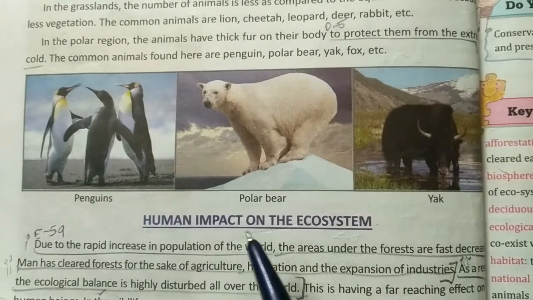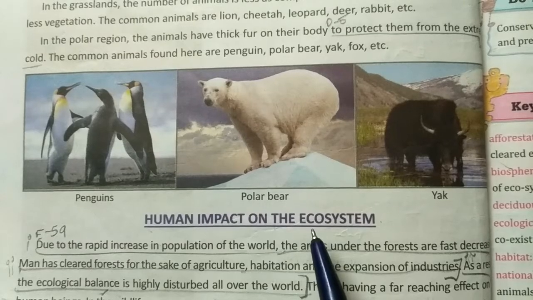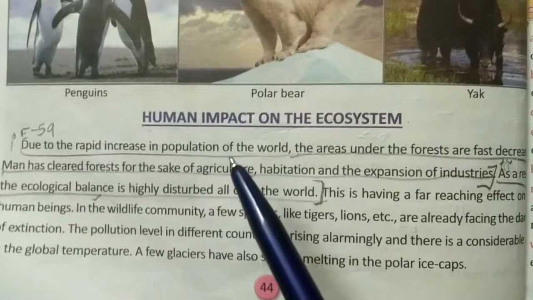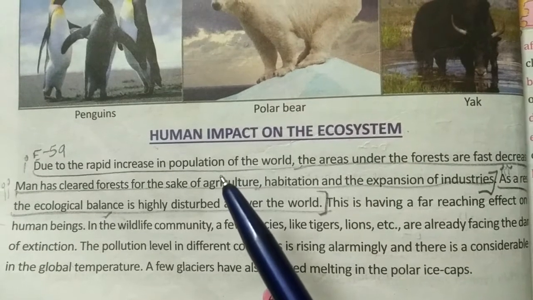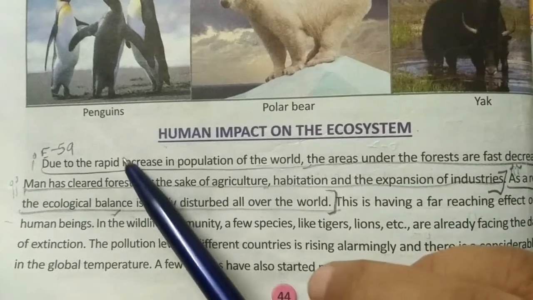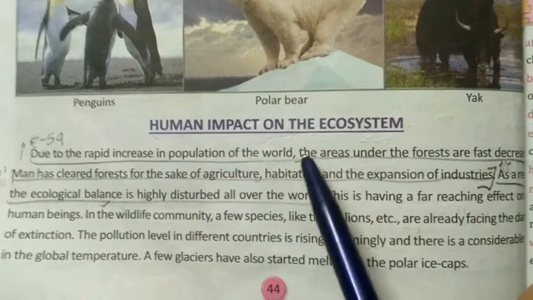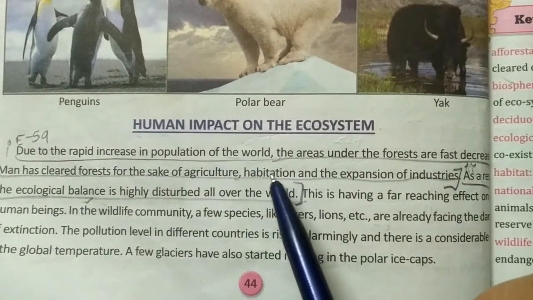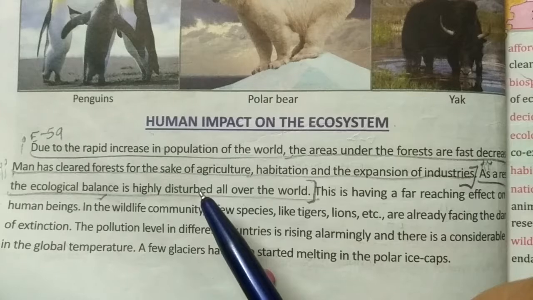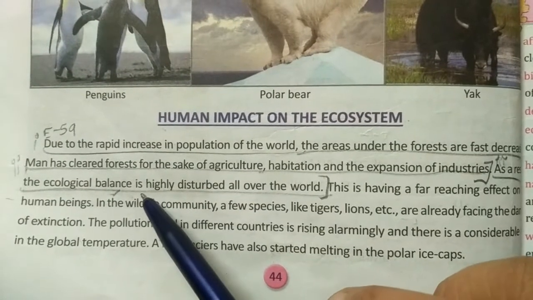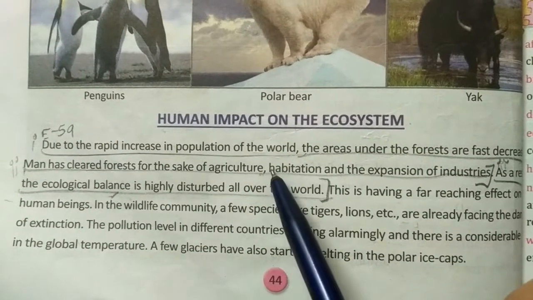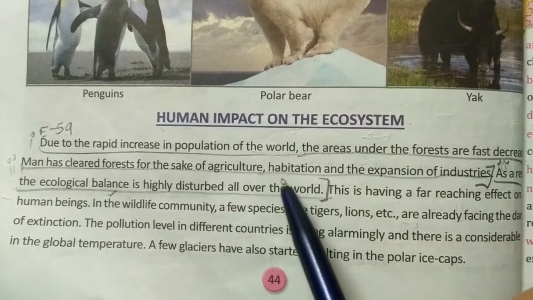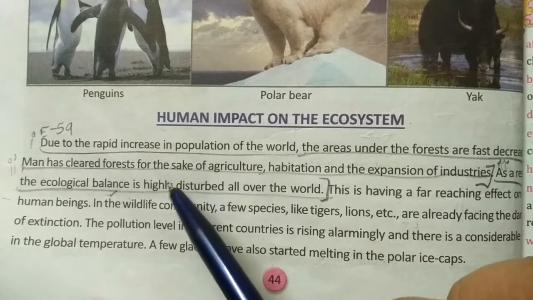Human impact on the ecosystem: how the ecosystem is affected by human beings and how human beings are using their ecosystem. Due to the rapid increase in the population of the world, the areas under forest are fast decreasing. Just because of cutting of forest, human beings are making habitation for their survival. But on the other hand, they are creating problems for the habitation of animal species.